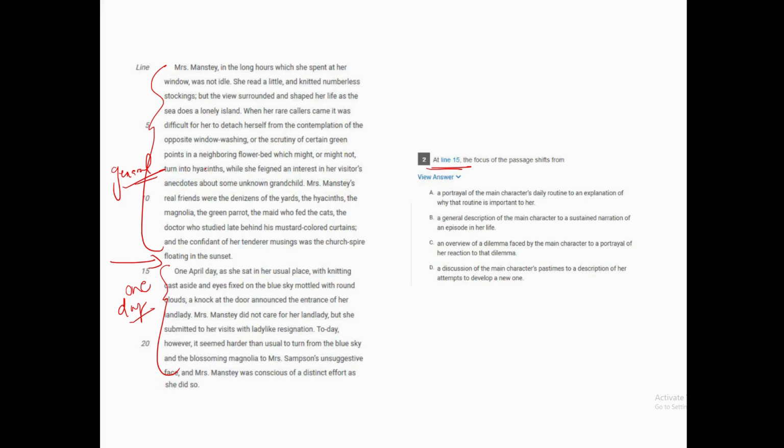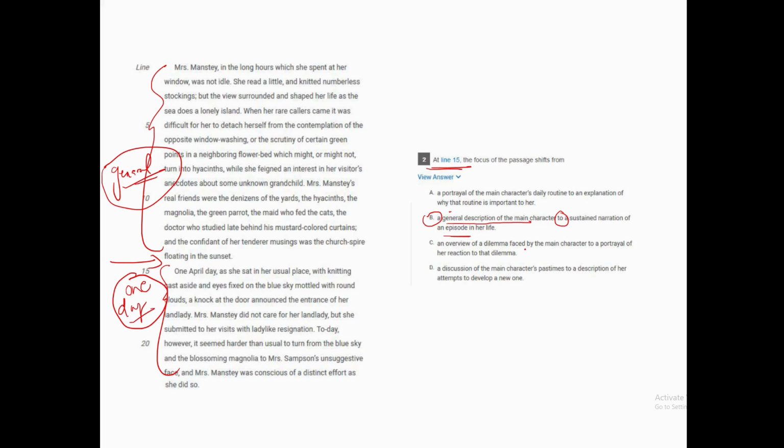So by the process of elimination, you can clearly choose an answer option that talks about moving from something general to something specific. Let's look at the options. Option A, a portrayal of the main character's daily routine to an explanation of why that routine is important to her. Option B, a general description of the main character to a sustained narration of an episode in her life. So it's clearly moving from something general to something specific. We can keep this on hold.